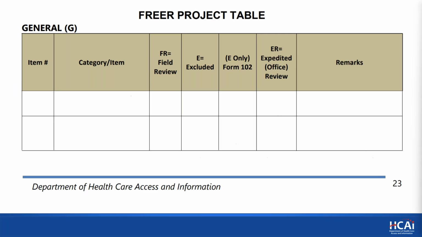The FREER manual has a lot of text, but the main body has a FREER project table. You'll see that the table has items, categories, and then check boxes for either field review, excluded, or expedited. There's also a checkbox if a Form 102 is going to be required.